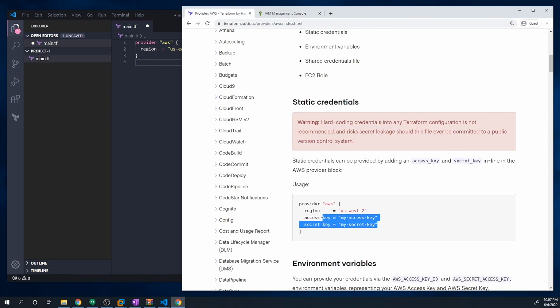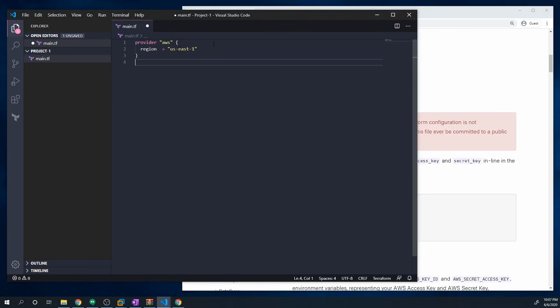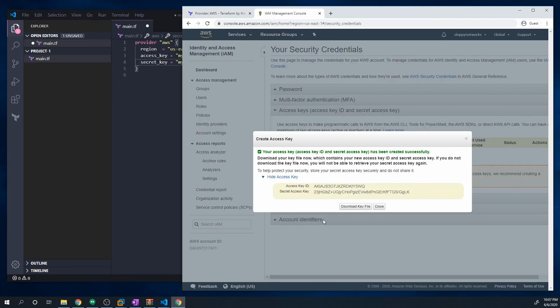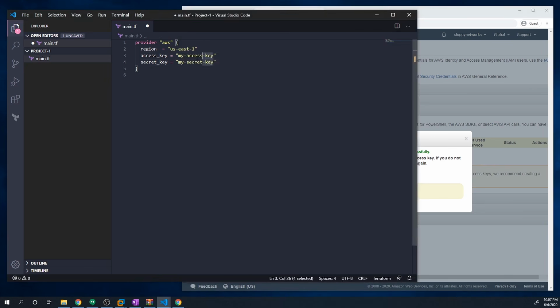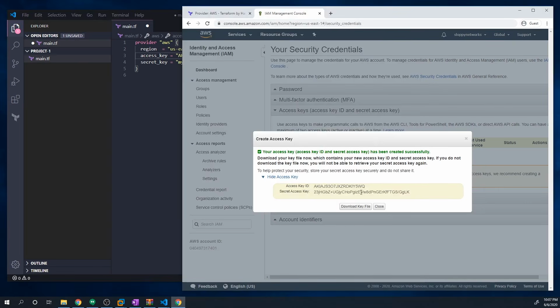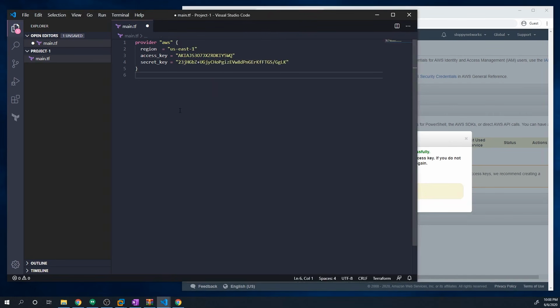All right, so I'm going to copy this right here, paste it into my code, and then go back to here, and then copy my access key, paste it into here. Whoops. All right, so we've got our access key set up in Terraform.